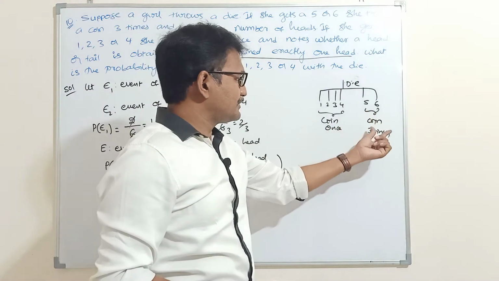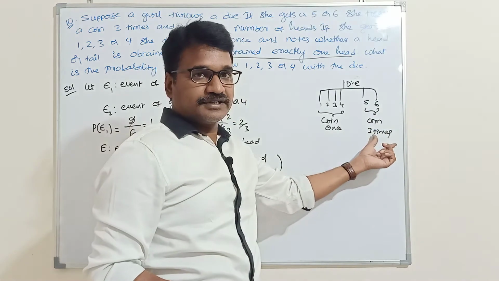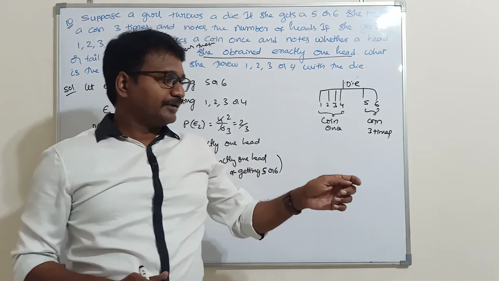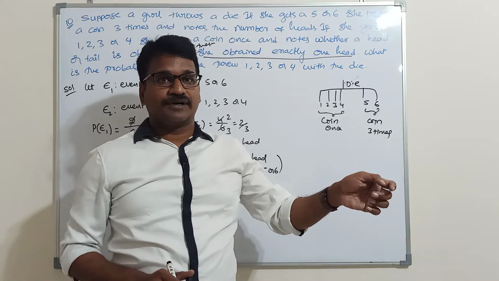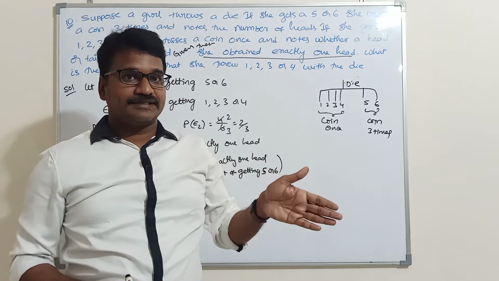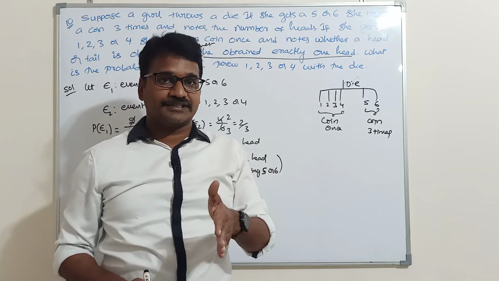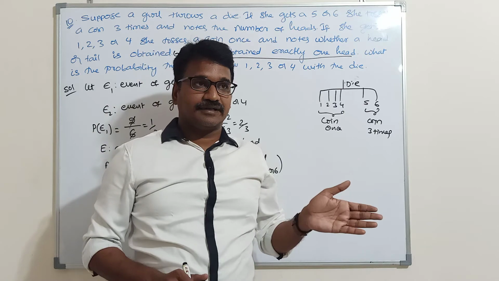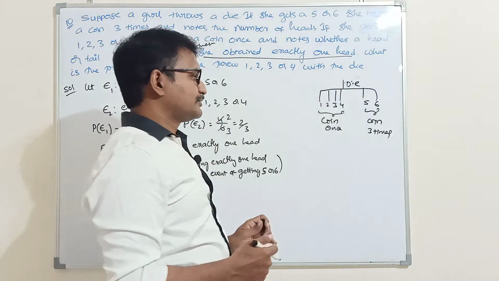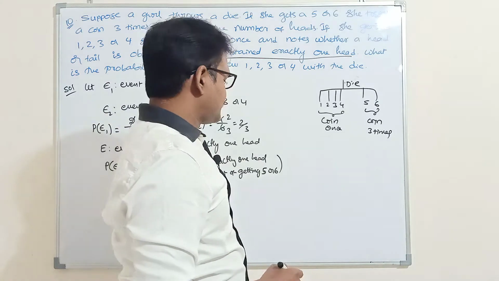If 5 or 6 comes, what is the girl doing? She is tossing a coin 3 times. Then the number of sample points when a coin is tossed 3 times is 8: triple H, HHT, HTH, THH, HTT, THT, TTH and triple T. So like that 8 outcomes will come.